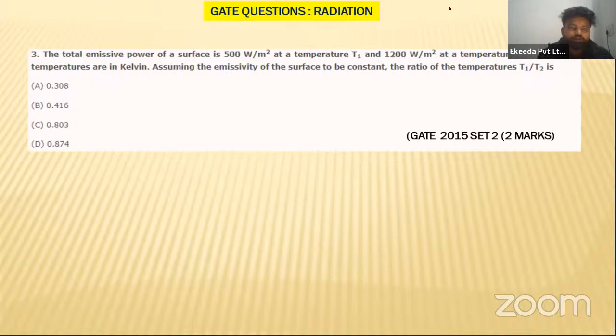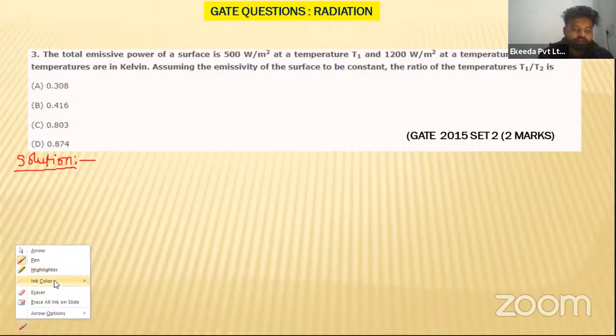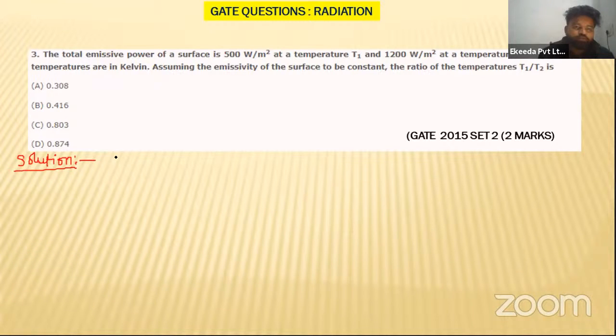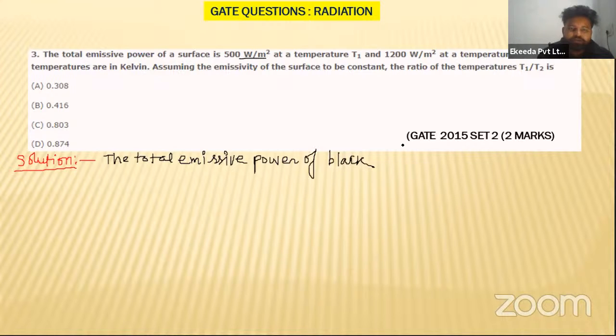So let us see the total emissive power of a surface is 500 watt per meter square at a temperature T1. Let us see the solution for this. What they have given is the total emissive power, and they are talking about it per unit area. So the total emissive power of a black body per unit area, watt per meter square.